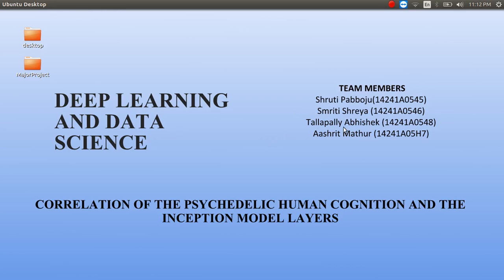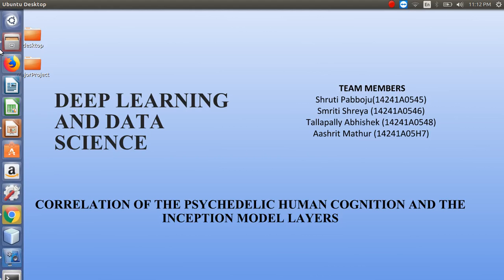Along with me, Smriti, Abhishek and Ashrit have also done the project with me, and the name of our project is Correlation of the Psychedelic Human Cognition and the Inception Model Layers. The basic purpose and aim of the project is to find the convolutional neural network layer which is the most correlated with the psychedelic human cognition layers, because we believe that studying a convolutional neural network is much easier when you compare to studying a human brain to understand psychological patterns or hallucination patterns.